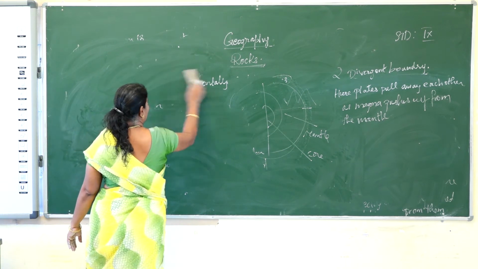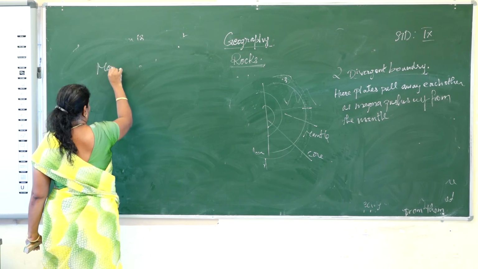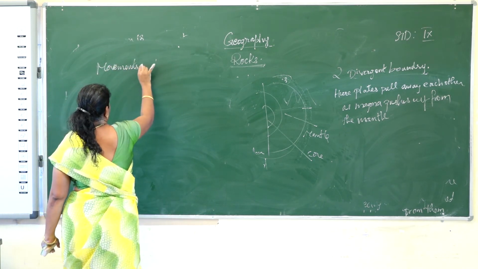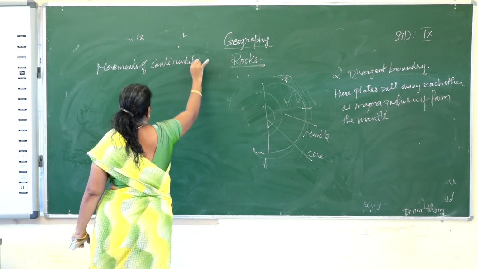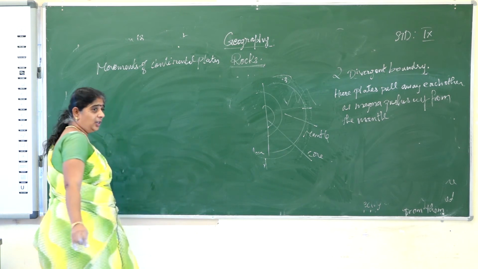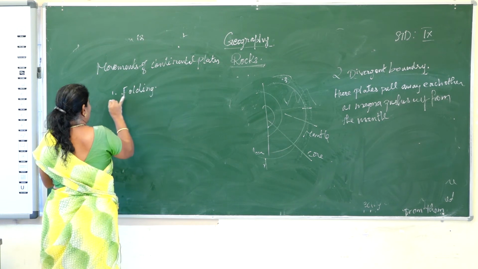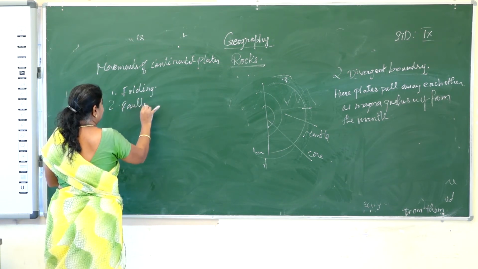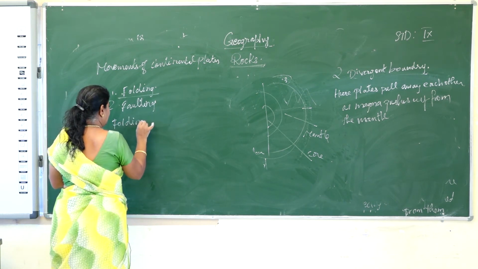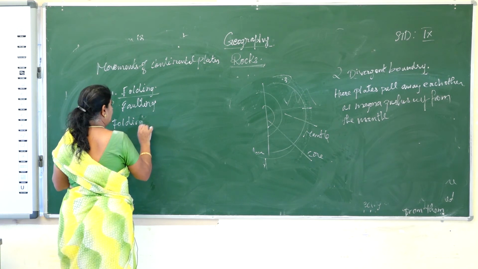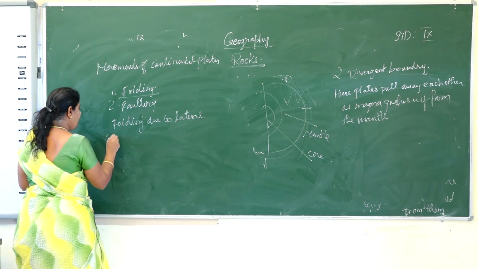Then we'll see the movements of continental plates. This is of two types. One is folding and another one is faulting. What is folding? The folding is due to lateral compression forces.